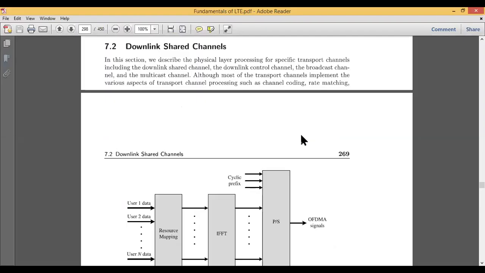In these downlink shared channels, the focus is on physical layer processing for some specific transport channels. They include downlink shared channels, downlink control channels, and also broadcasting channels and multicast. These are other categories of communication: multicasting, broadcasting, uplink and downlink. But here we will only focus on the downlink shared channels.